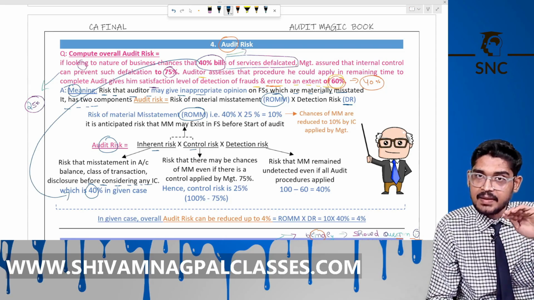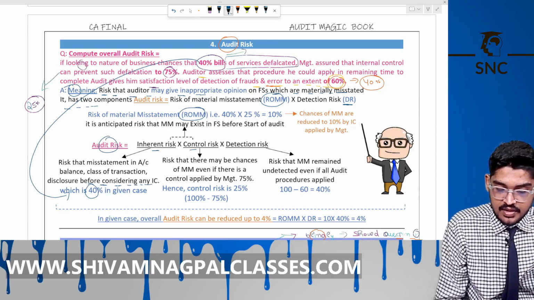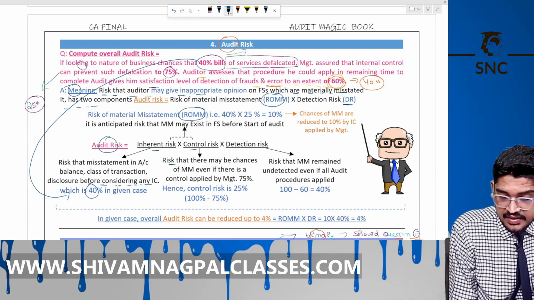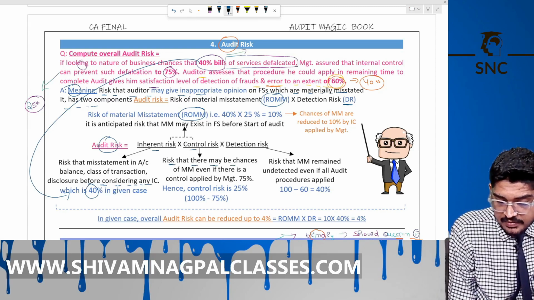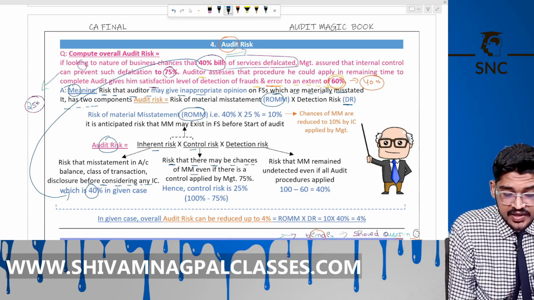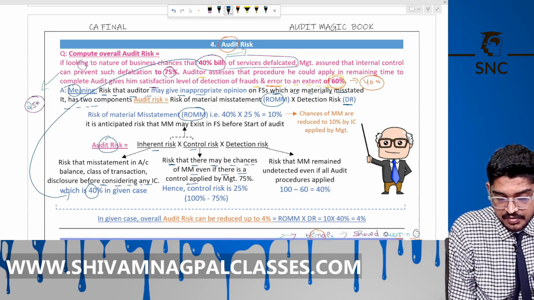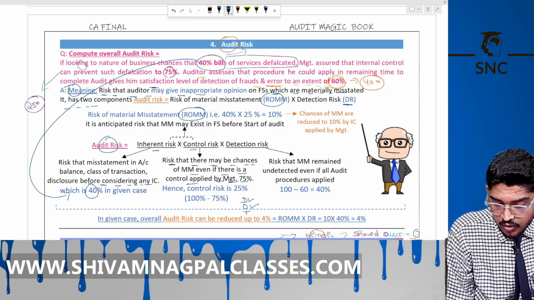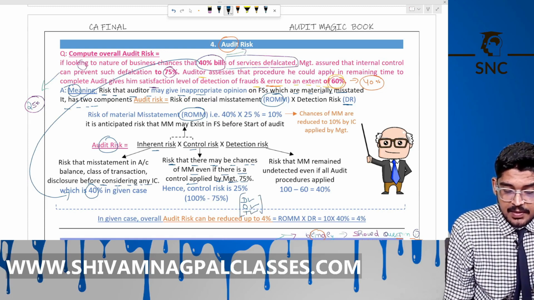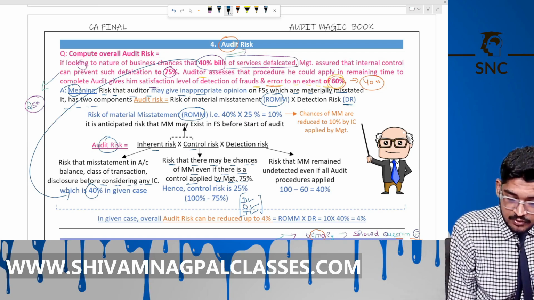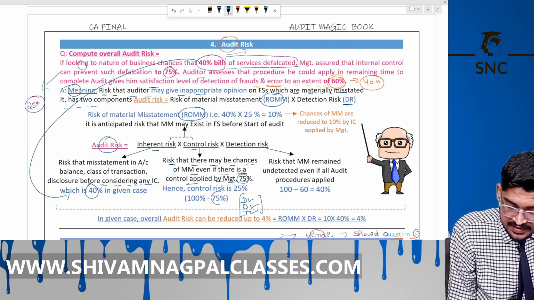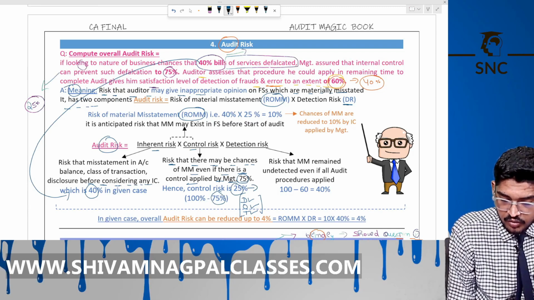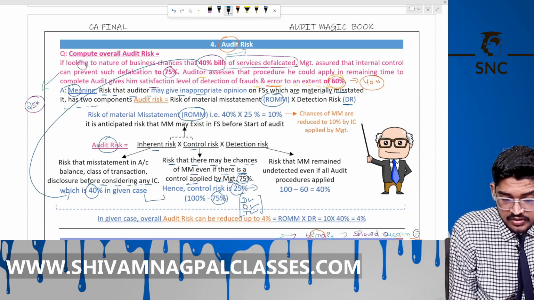Now, management applies the control, but there may still be chances of material misstatement even if control is applied, because these controls are not designed properly, not operating properly, and not operating throughout the year. So management can remove the risk up to 75%, then 25% still remains here. This is the control risk. When we multiply this, we get the ROMM.